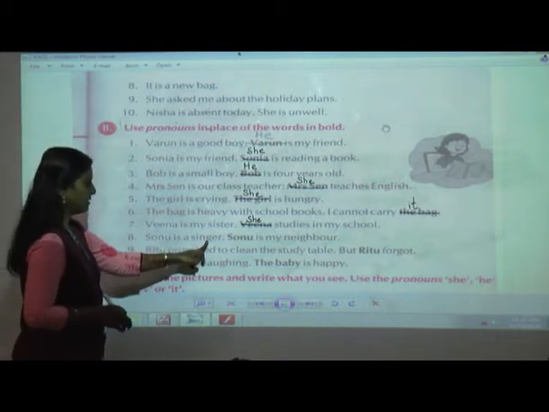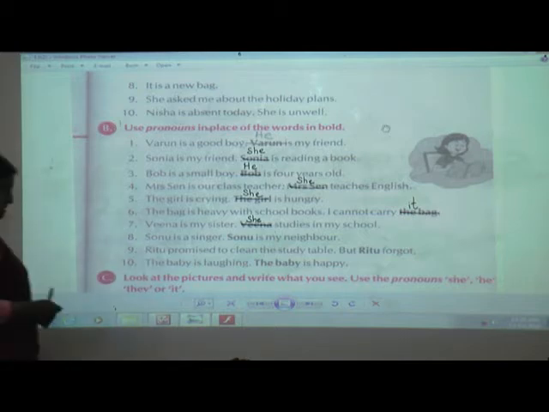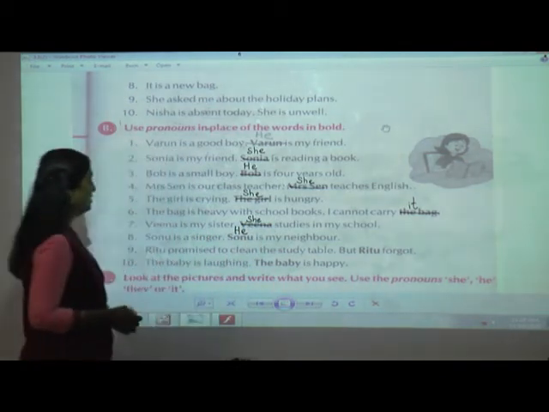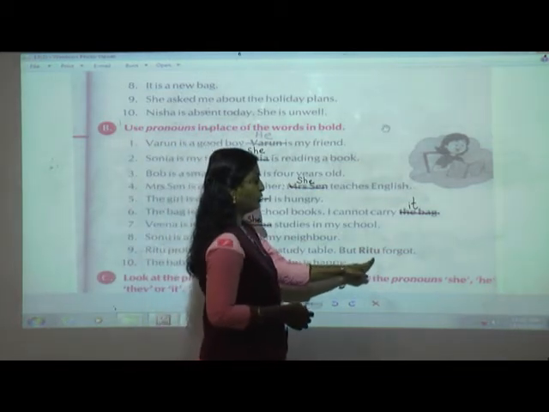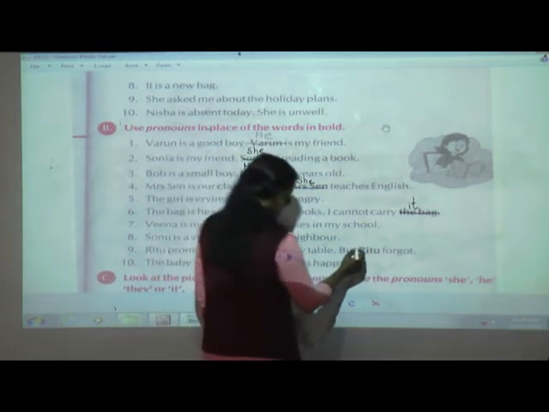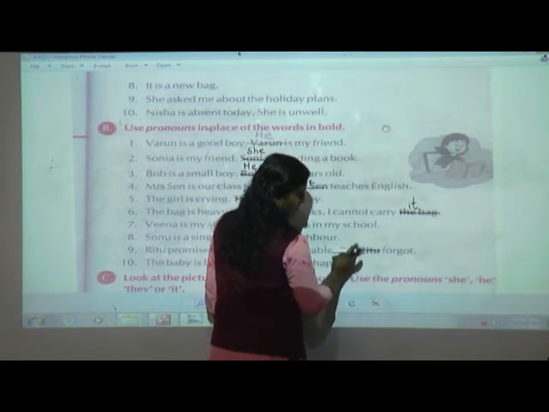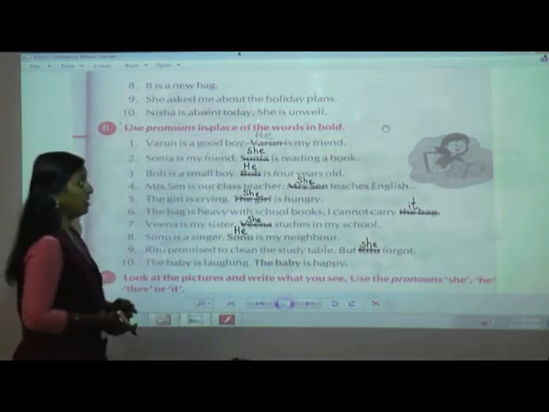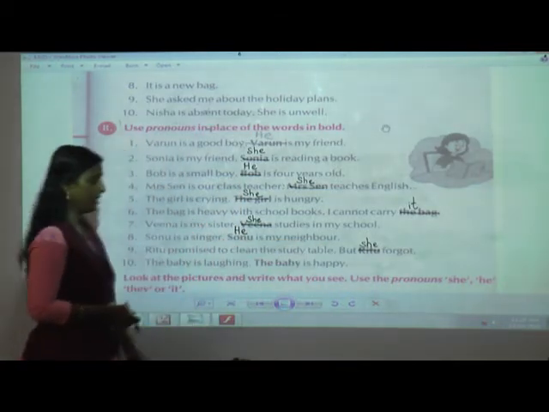Sonu is a singer. Sonu is my neighbor. Now here Sonu. Sonu is what? What do you say? Yes. Female. Ritu promised to clean the study table, but Ritu forgot. Ritu, yes, name of a girl. So here it will be a small s because it is in the middle. So you have to keep in your mind when you are going to use capital letters and when you are going to use small letters.